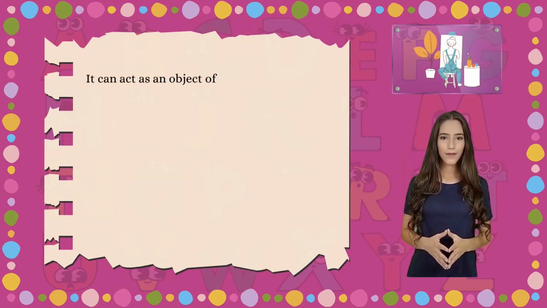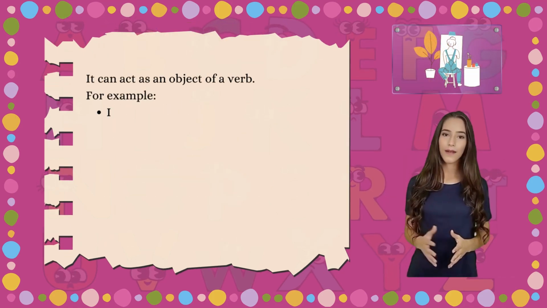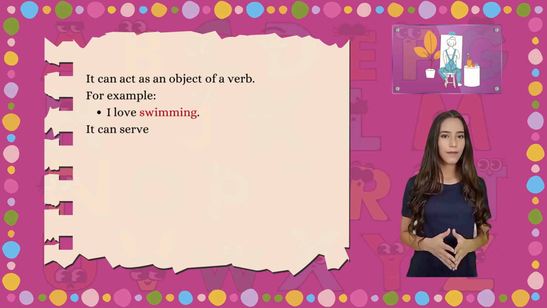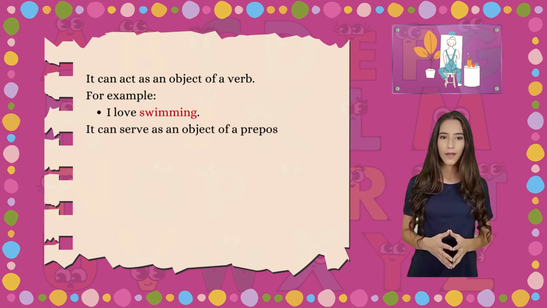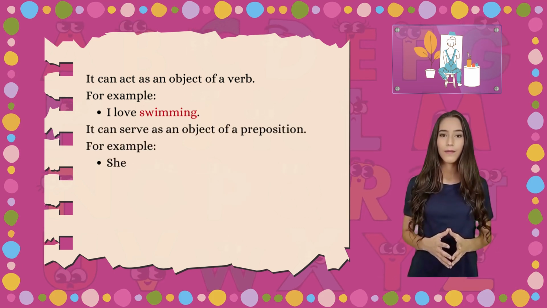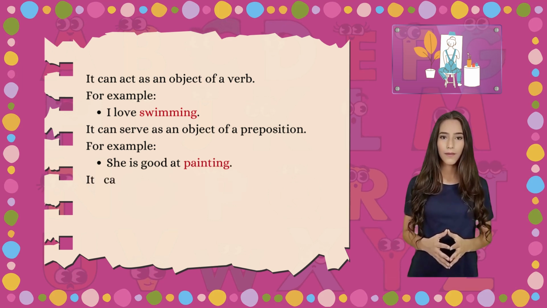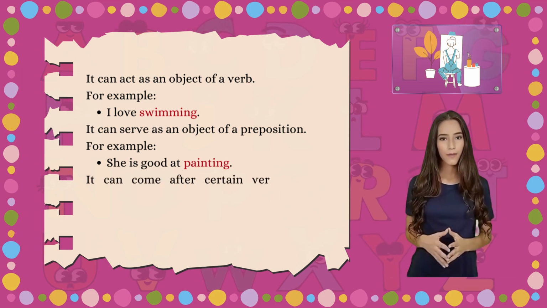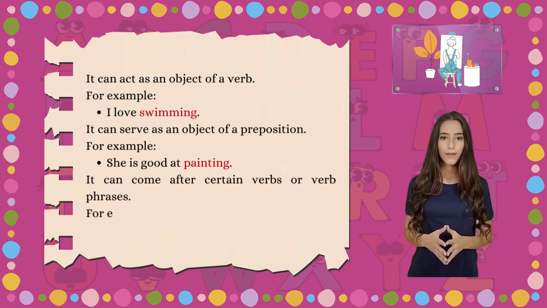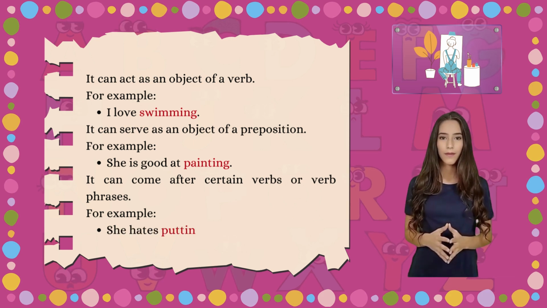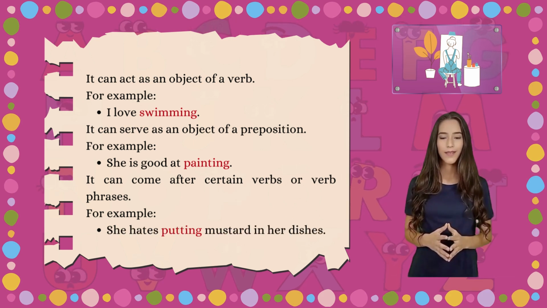It can act as an object of a verb. For example, I love swimming. It can serve as an object of a preposition. For example, she is good at painting. It can come after certain verbs or verb phrases. For example, she hates putting mustard in her dishes.